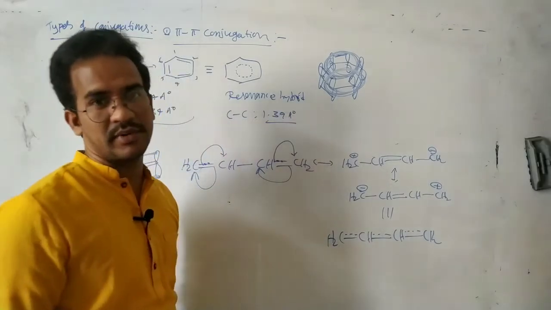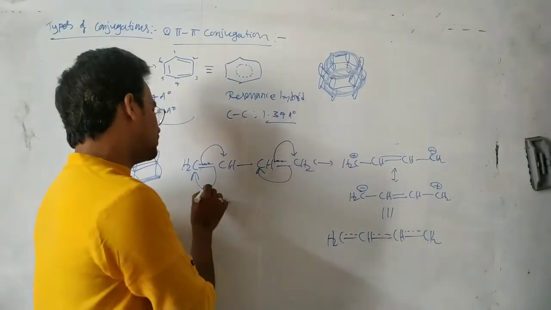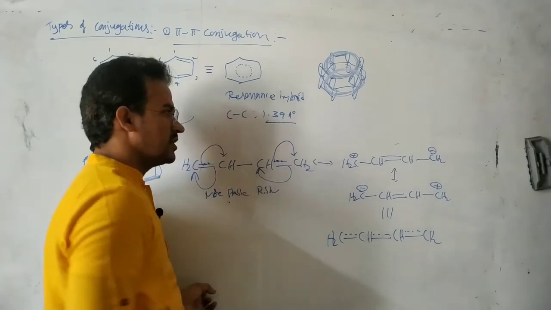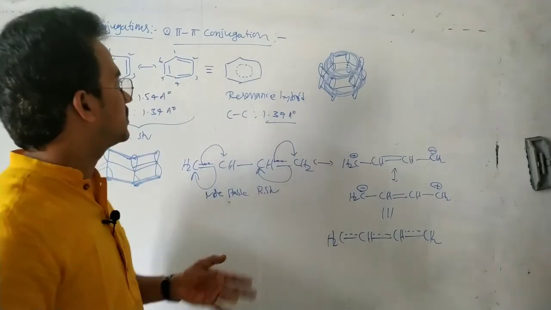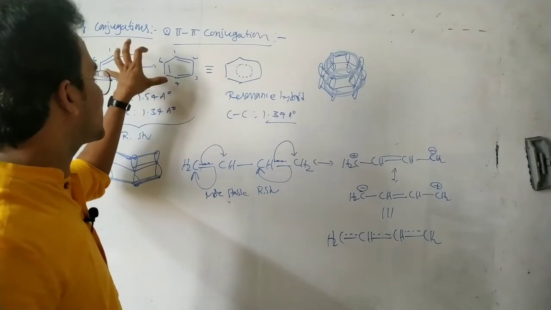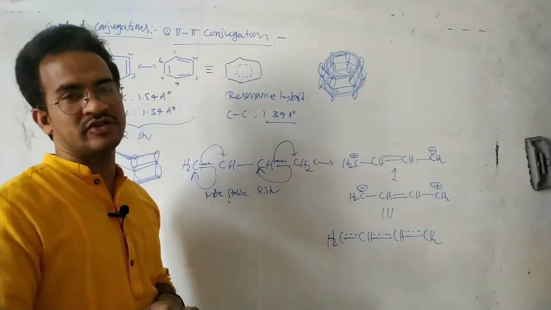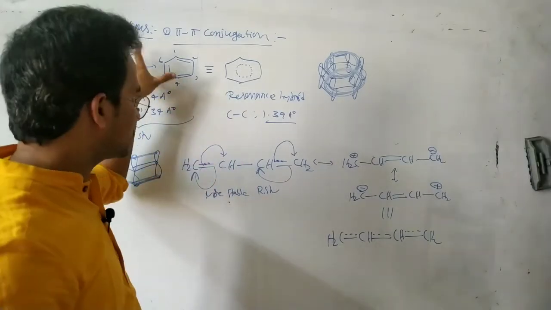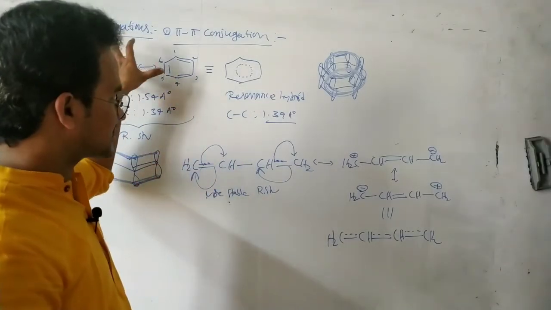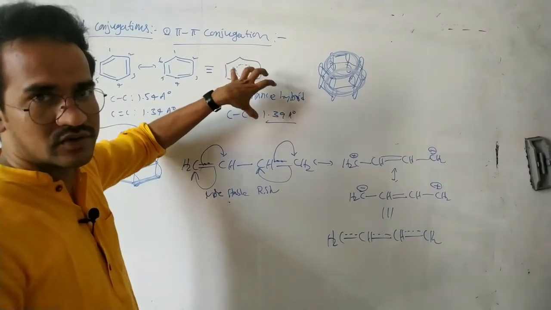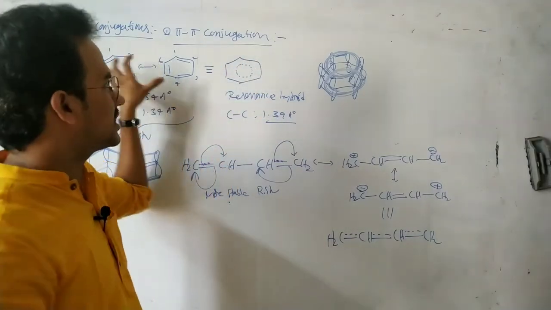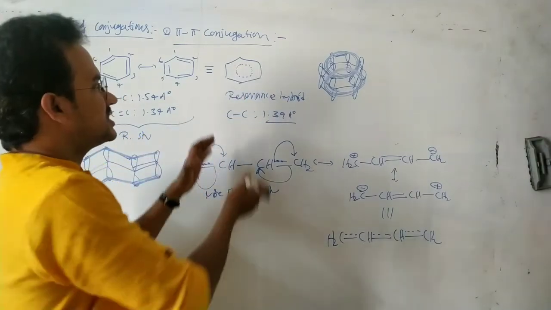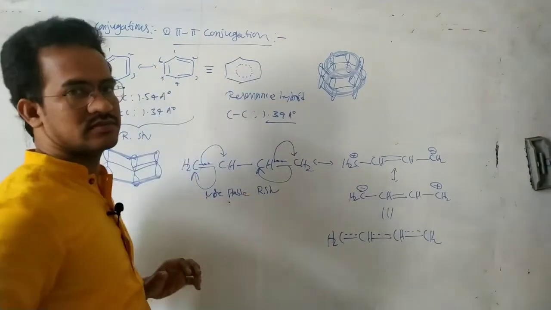Resonance hybrid. But in this case, it is a more stable resonance structure. But in the O3 molecule, the NO3 minus molecule, and the benzene molecule, these are equally stable resonance structures. That means these structures have the same energy. So the same energy resonance structures contribute equally to the resonance hybrid. That means it is an equal contribution of these two structures.